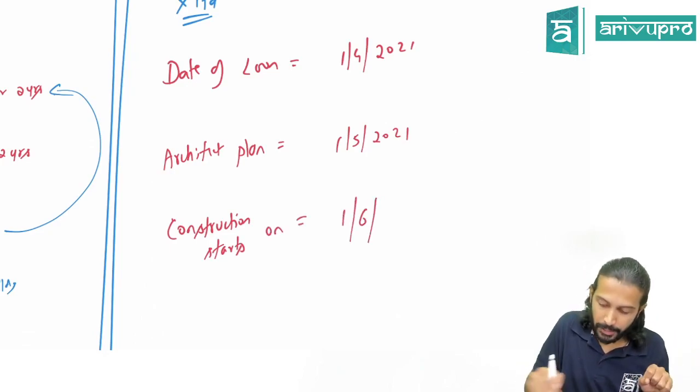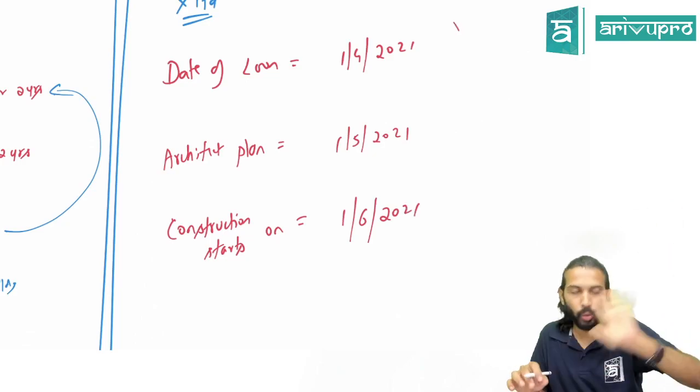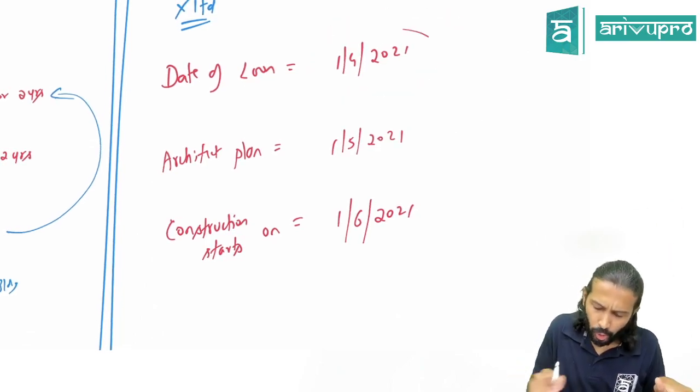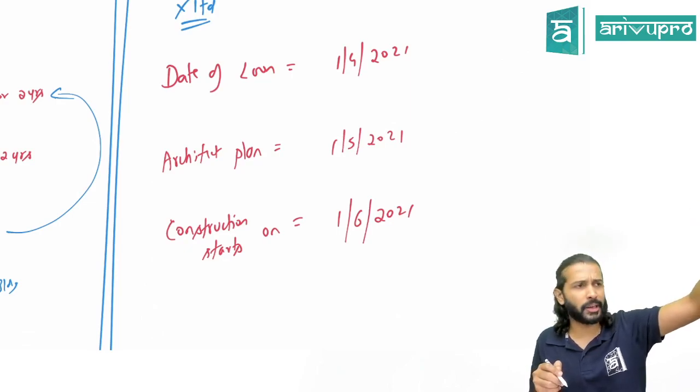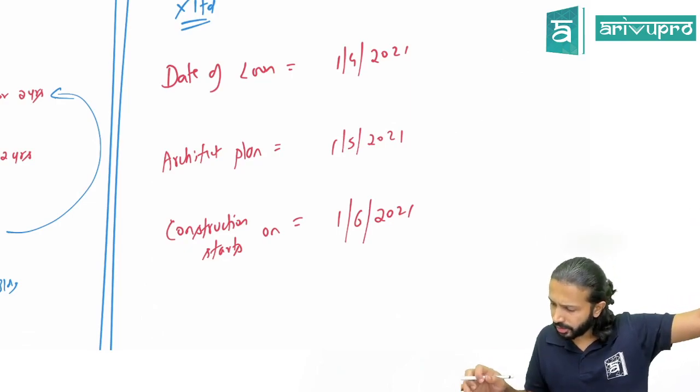Alright, on 1st April 2021, X Limited took a loan. If you take a loan on 1st April 2021, from that day onwards, you'll start paying interest to the bank.